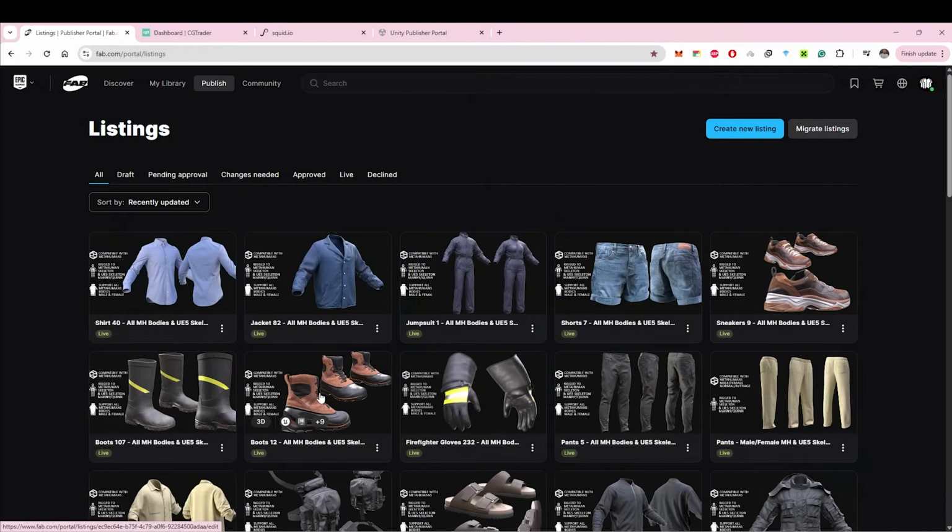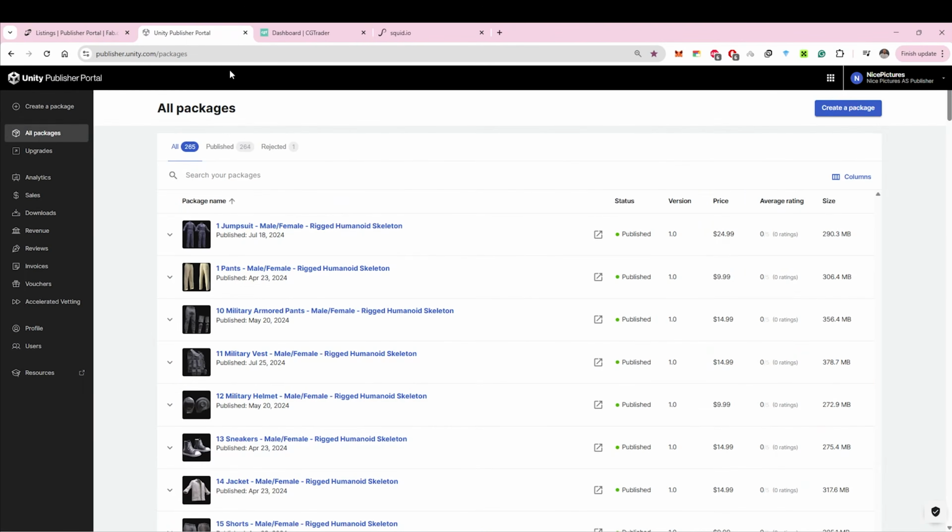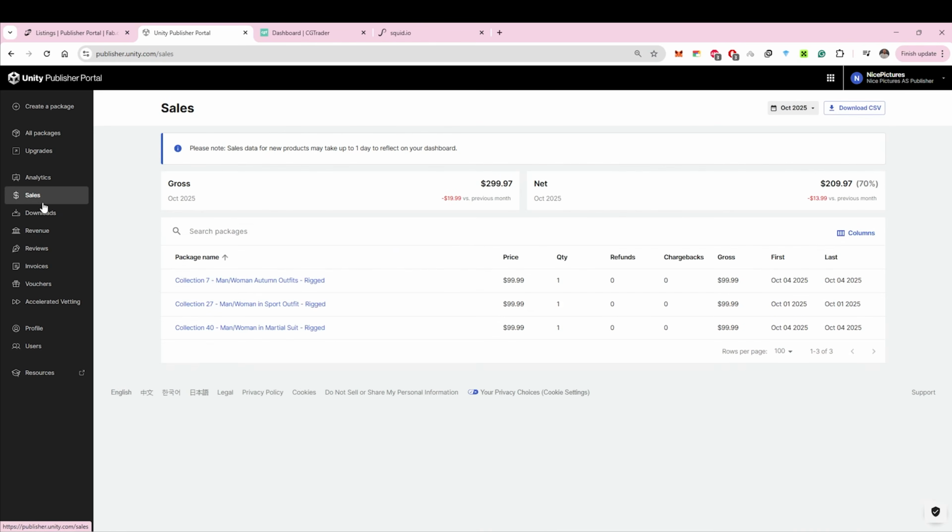So that's Fab. Now let's move step by step to Unity. At the moment, I've stopped uploading new 3D models here. Let's open sales. It's a different engine, the Unity engine, and you can also earn quite well here, but at some point I just stopped because I simply don't have enough time to be everywhere. I decided to focus entirely on Unreal Engine.